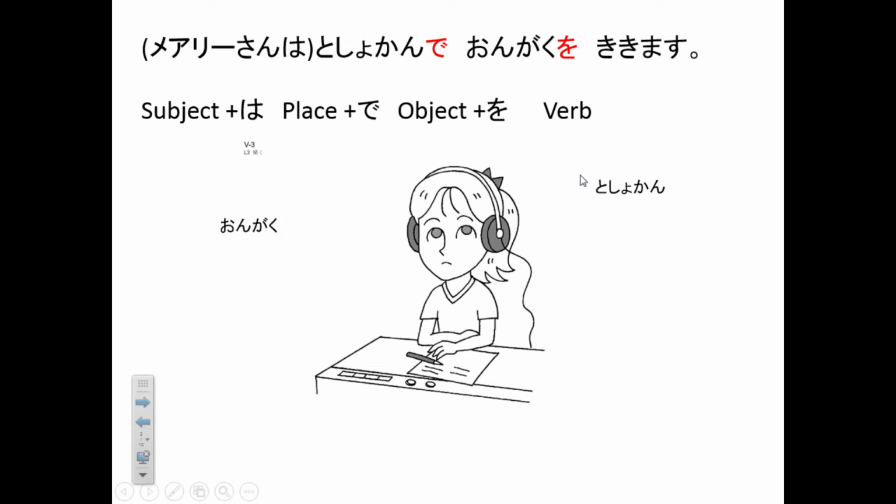Let's say this one more time. メアリーさんは図書館で音楽を聴きます. Now don't put too much stress on particles and say it choppily. That's not right. メアリーさんは図書館で音楽を聴きます. It's the right way. And then this is the most natural order. Subject は, place で, object を, and then verb. But except for the verb, you can switch the other ones around. That you can do with particles.